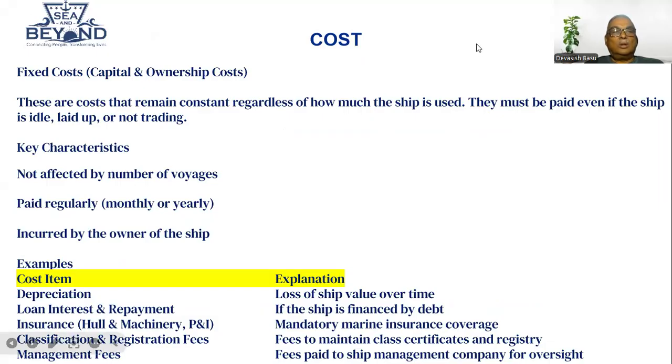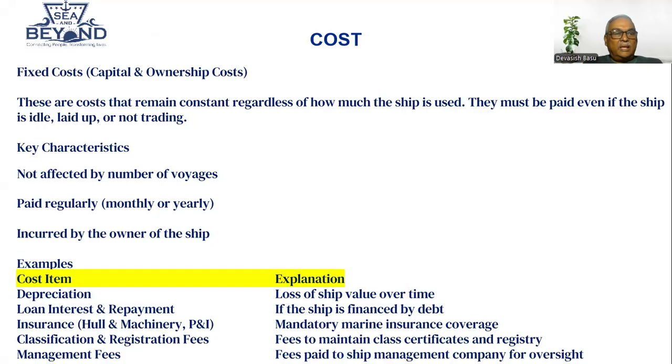So what is a fixed cost? Fixed cost is capital and ownership cost. These are costs that remain constant regardless of how much the ship is used. They must be paid even if the ship is idle, laid up, or not trading. This is a fixed cost. That is the cost of owning a ship, irrespective of whether the ship is commercially running or not. She's standing, waiting for cargo, laid up, whatever the reason. This cost the owners have to pay.